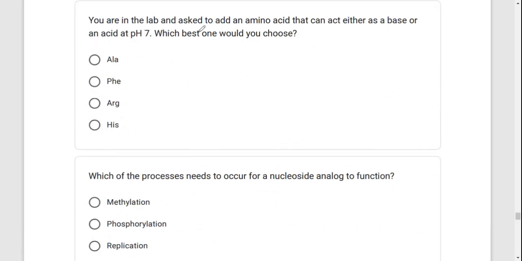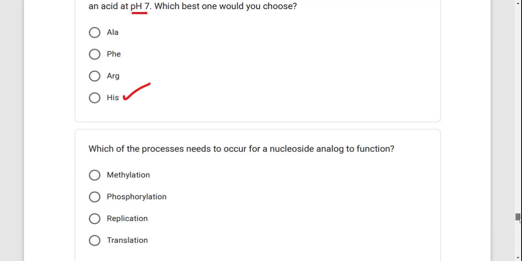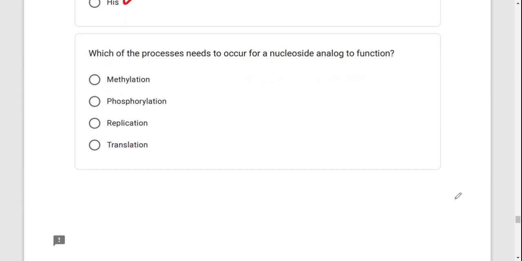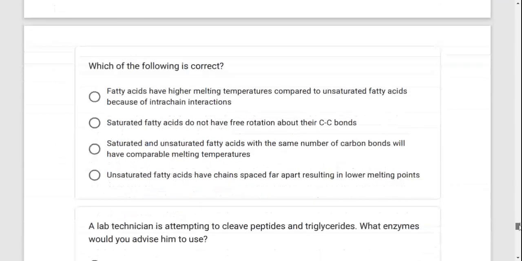You are in the lab and asked to add an amino acid that can act as either a base or an acid at a pH of 7. Which one would you choose? An amino acid that acts both as an acid and a base at neutral pH is histidine. So that is D. Which of the following processes needs to occur for a nucleoside analog to function? Phosphorylation has to occur for a nucleoside analog to function.